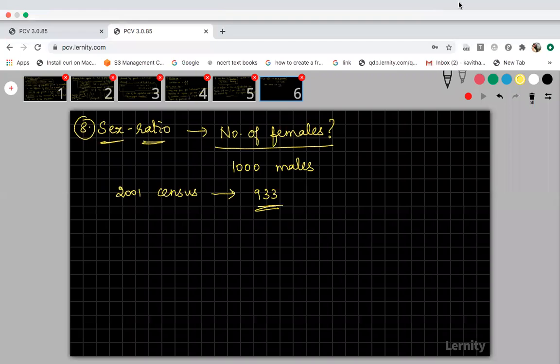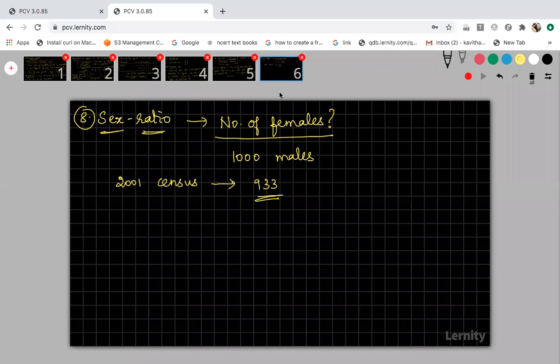So please remind me, students, I think it is the last one. I will complete with the ninth attribute. The next one is the age and sex structure.